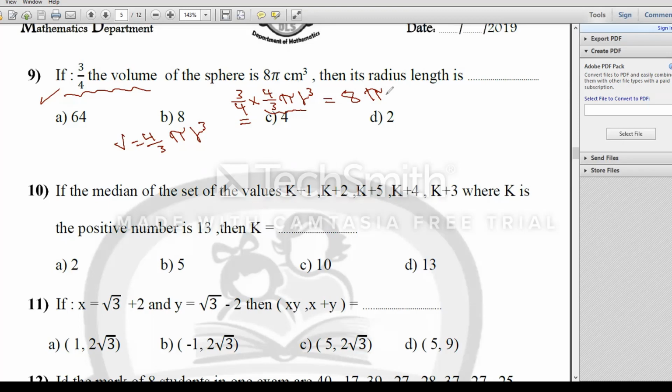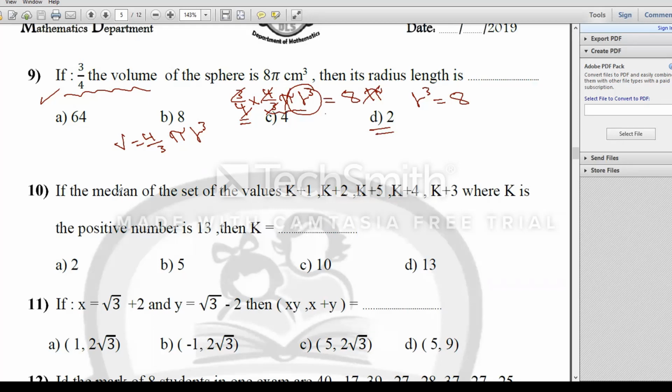Then we have an equation here. I will simplify. I will remove pi with pi and 3 with 3, 4 with 4. At the final, r cubed equals 8. I think it's very easy. R cubed equals 8, by taking the cube root it will be 2. It's a very important problem.